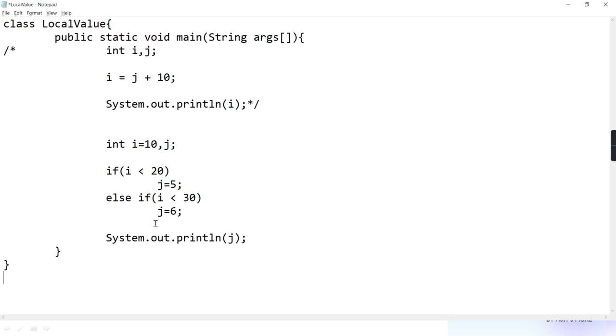Okay, if else. I'm coming to it. Okay, I'll explain. Don't worry. I'll tell you why it happens like that, why it gives the same error which you got here.